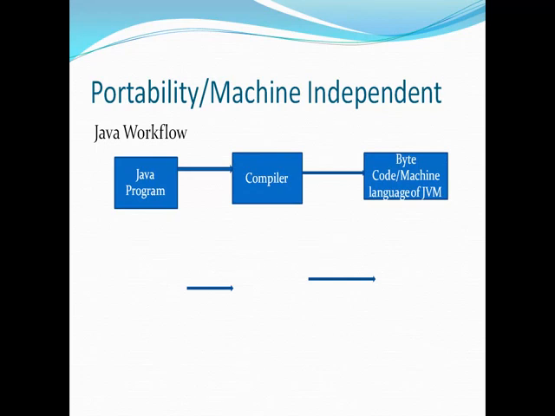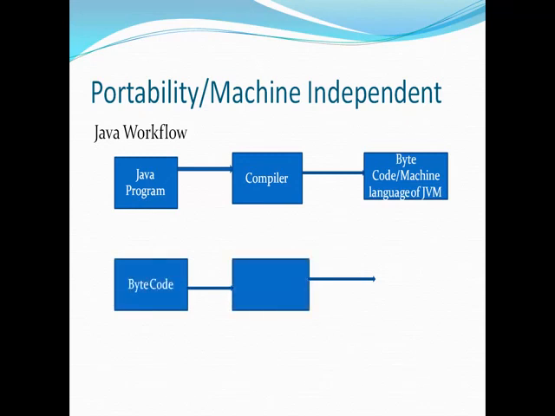Suppose you have written code on a Windows machine, it will be compiled and converted into bytecode. Now you can transfer this to another system which has some other operating system. This bytecode will be interpreted by the interpreter of Java, which is also called JVM, Java Virtual Machine, a software which interprets the bytecode so that the output is generated.